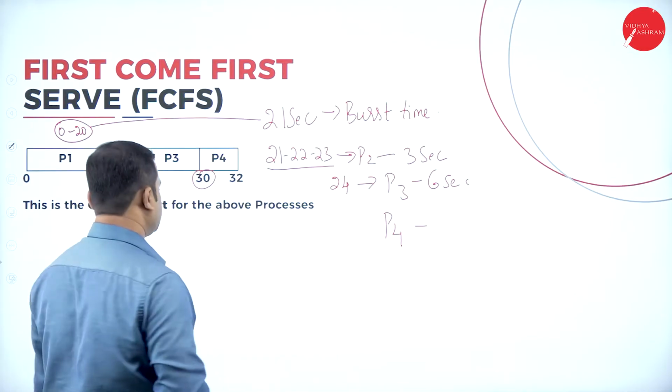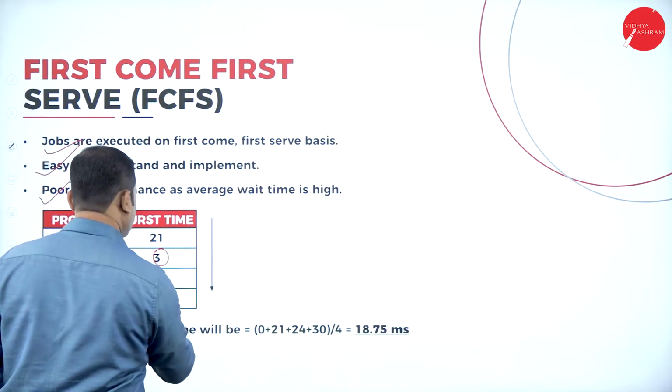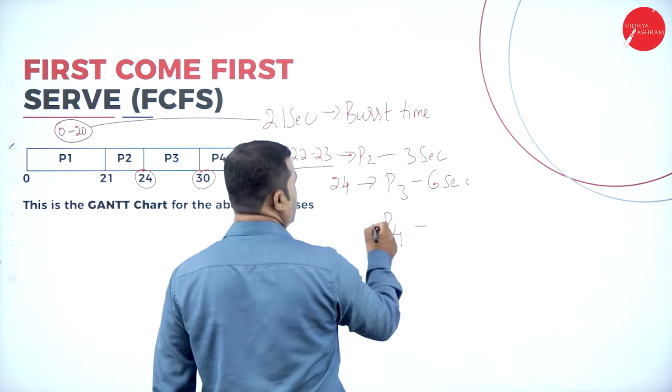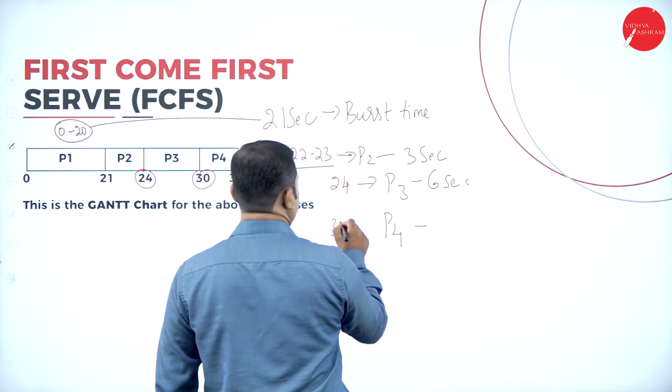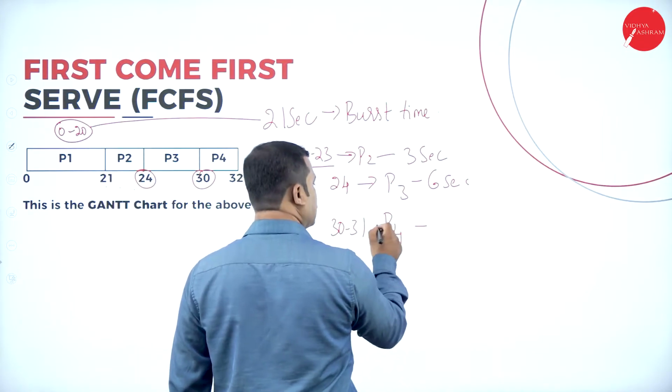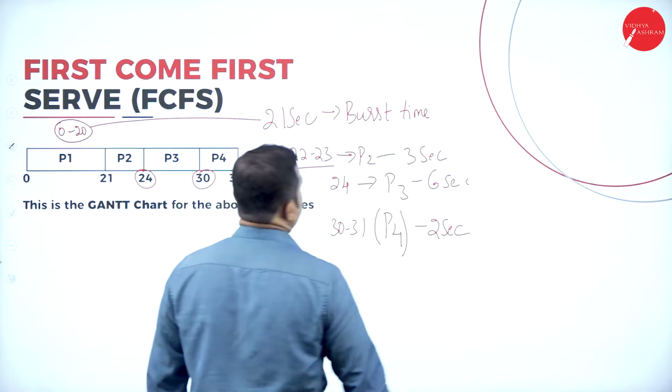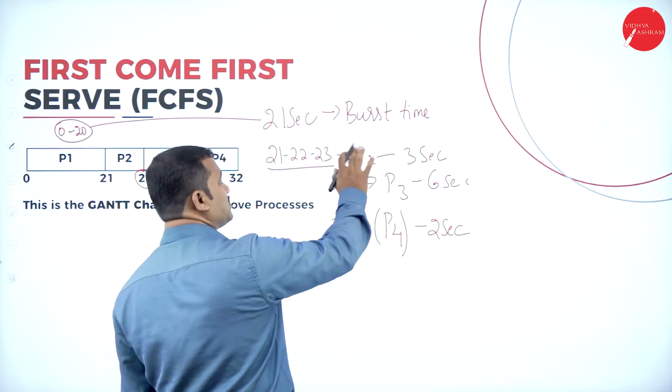That means 2 seconds of burst time is needed for process P4. So 30, 31 is taken by P4. That is 2 seconds. So this is the strategy. This is the statistics we have.